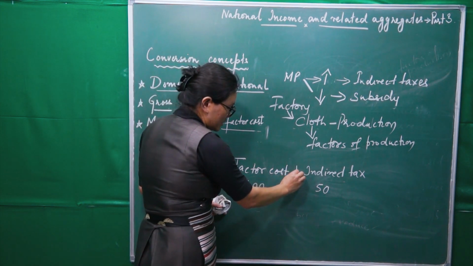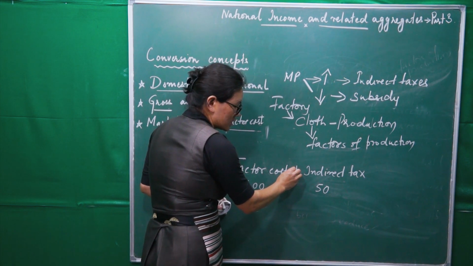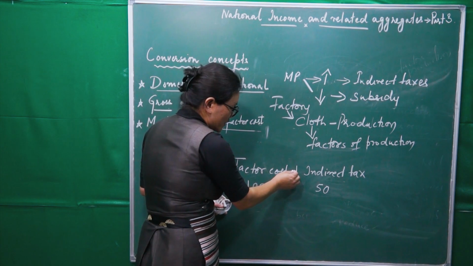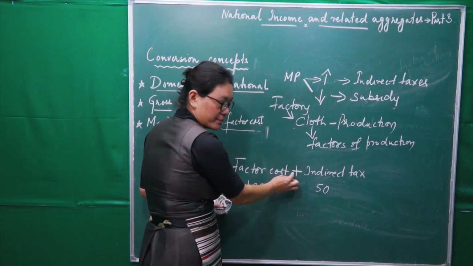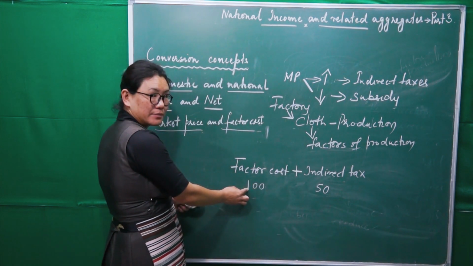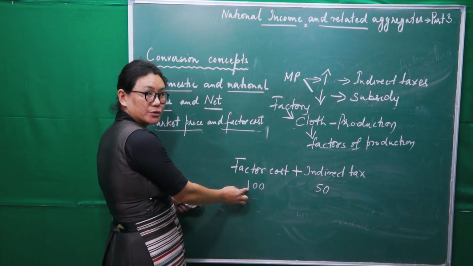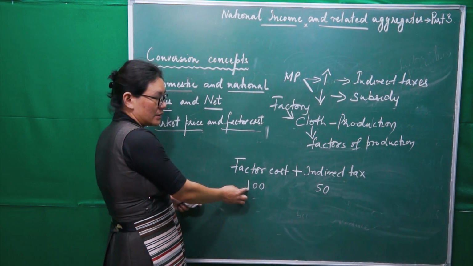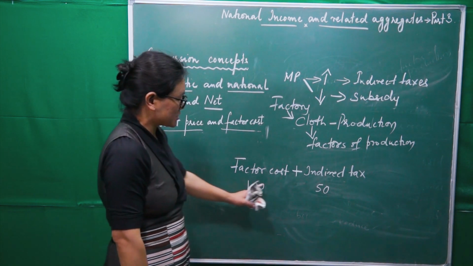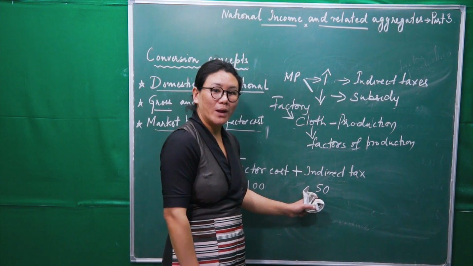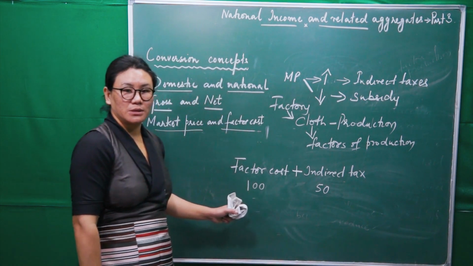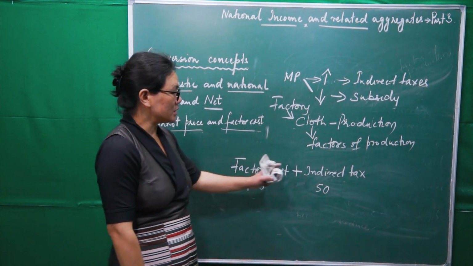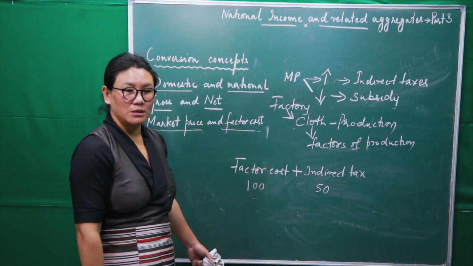So now see here what this indirect tax will do. It will increase the price of this cloth. Right? Is that clear? Okay. So how much has it become now? For one cloth, 150. So the market price of this cloth has increased due to indirect tax.